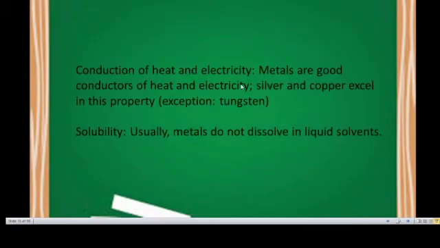Conduction of heat and electricity. Metals are good conductors of heat and electricity. Silver and copper excel in this property. Exception: tungsten. Tungsten has a high melting point. Solubility: usually metals do not dissolve in liquid solvents.